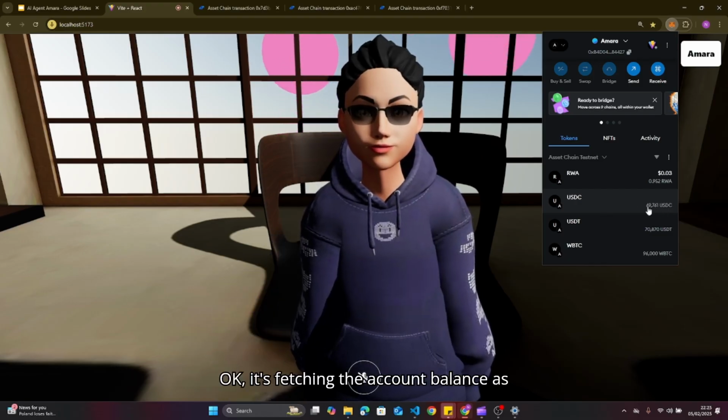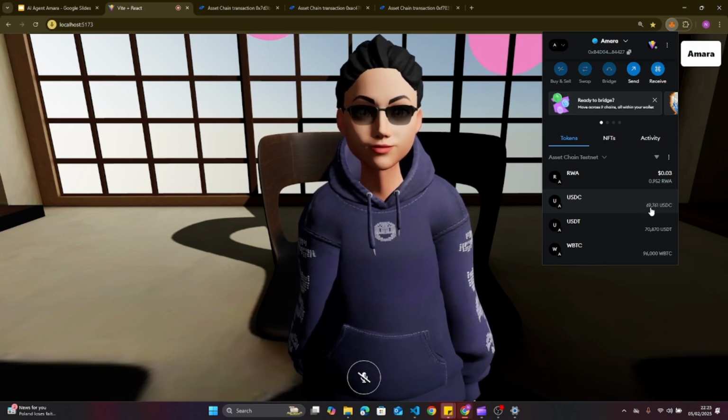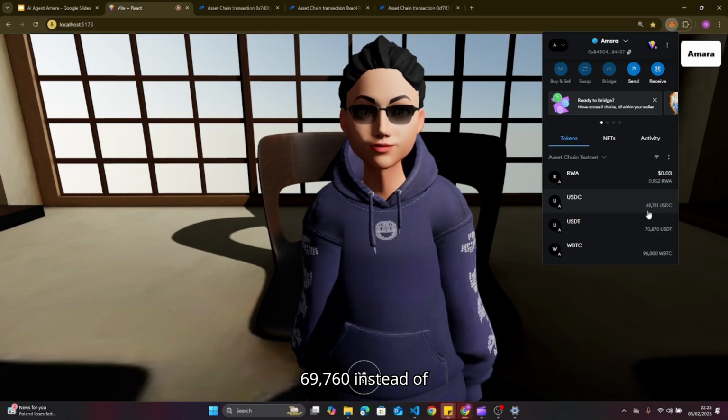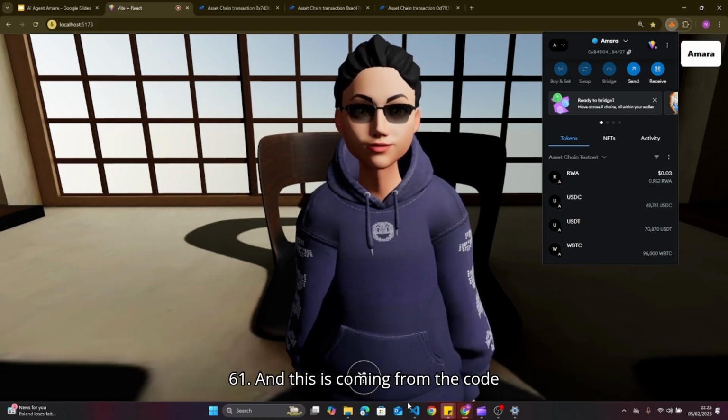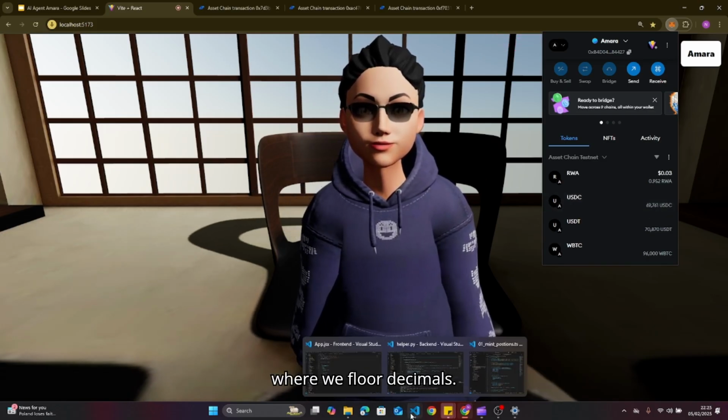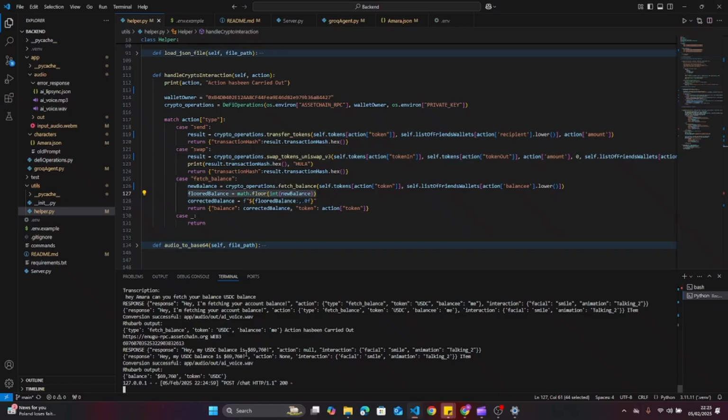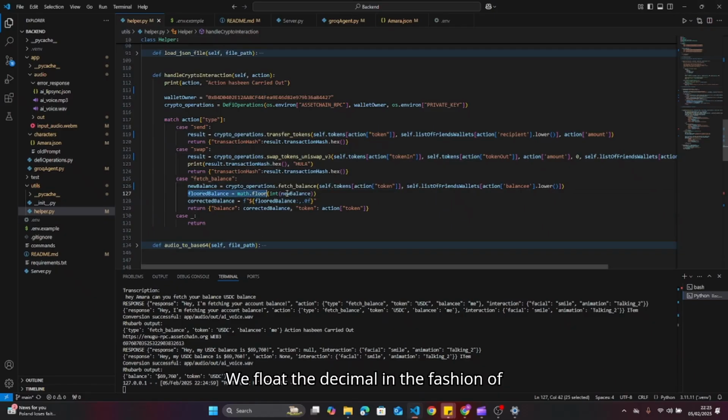Okay, it's fetching the account balance as 69,760 instead of 61. And this is coming from the code where we floor the decimals in the fetching of the balance.